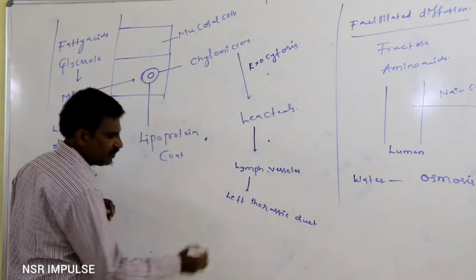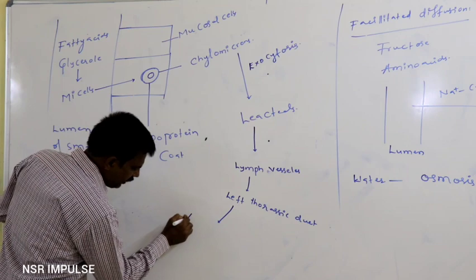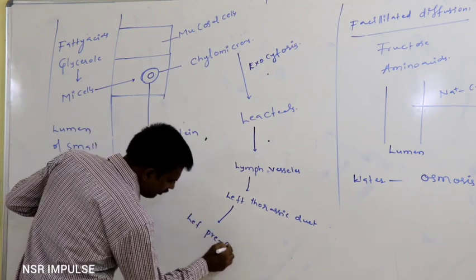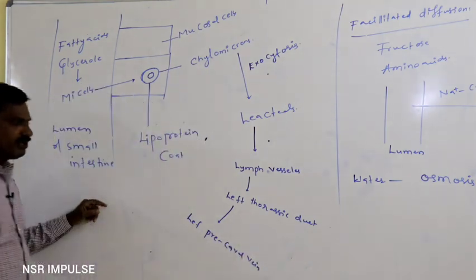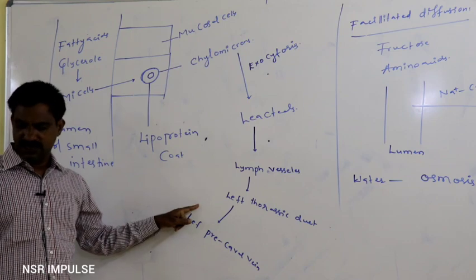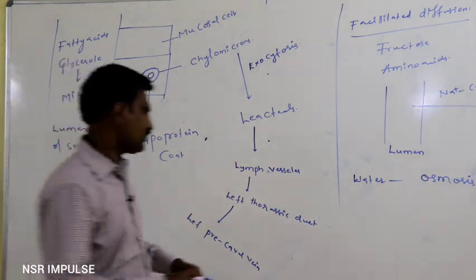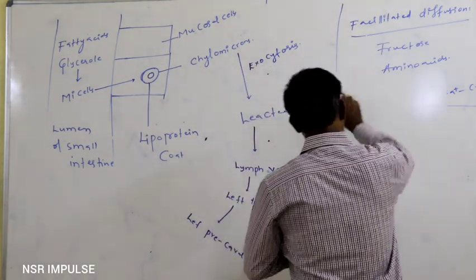Again, from the left thoracic duct, they enter the left vena cava vein, at the junction between the left subclavian vein and the internal jugular vein.